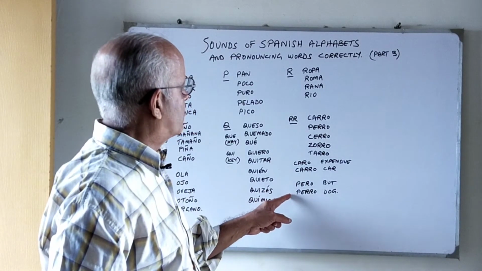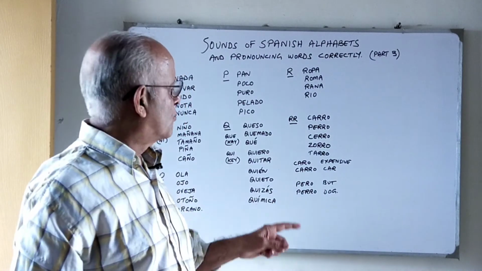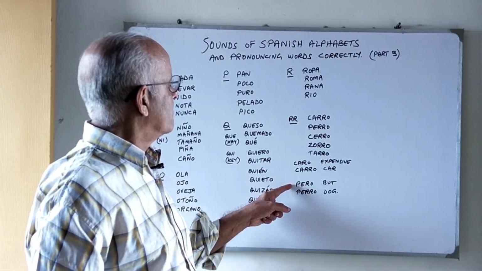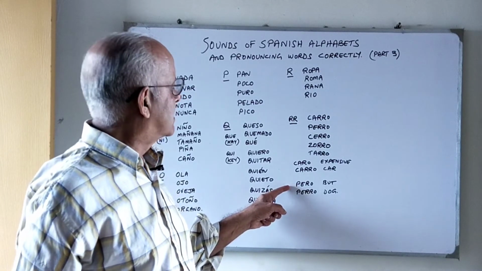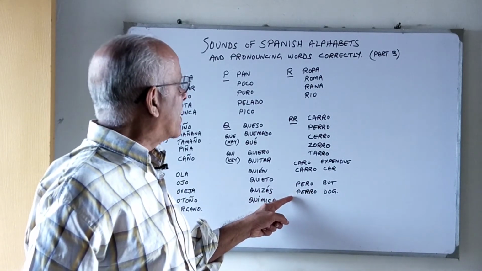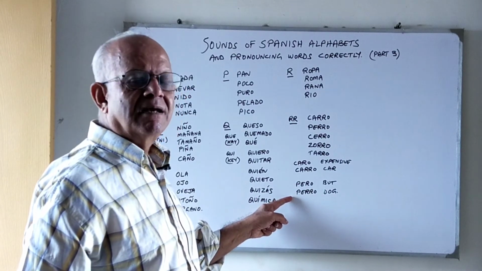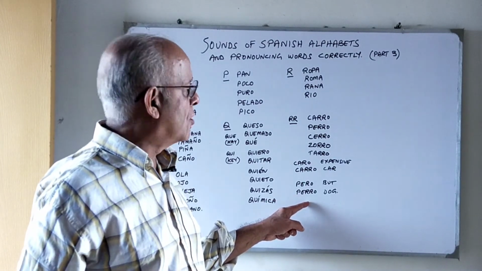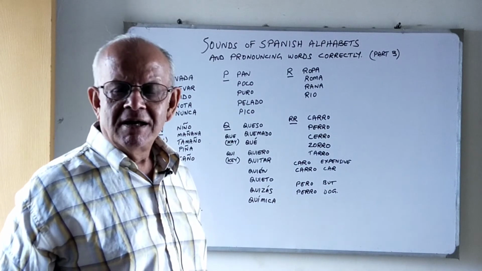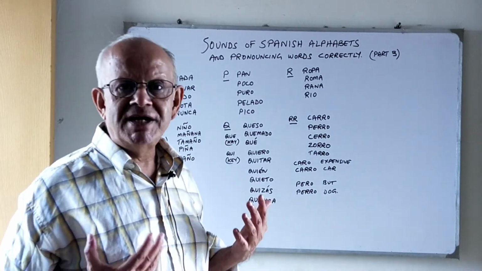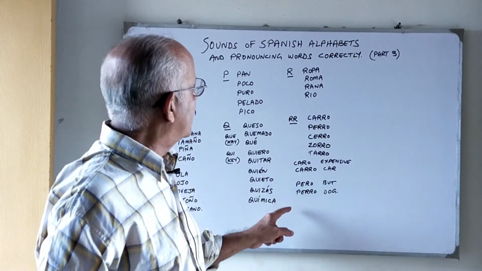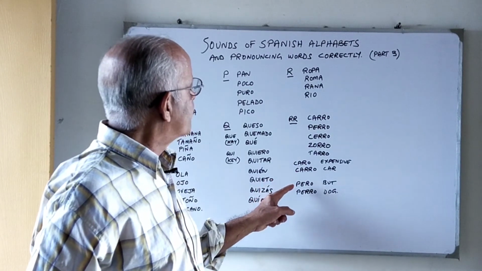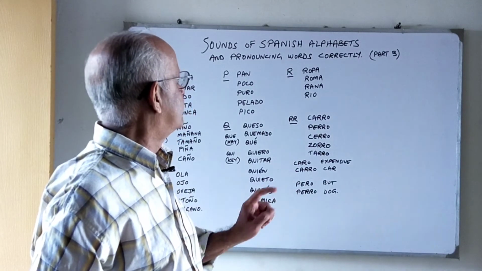And then we have the same with pero and perro. These two words must be pronounced properly. Many students pronounce pero as perro, so then it becomes dog instead of but. Pero means but and perro means dog. And many people, when they want to say a dog, pronounce it pero. Pero means but, so it completely changes the meaning. Be very careful in pronouncing these. Caro, carro, pero, and perro.